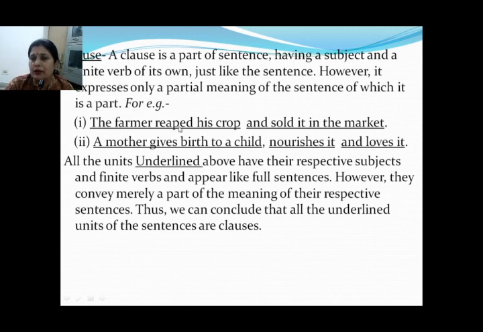The farmer reaped his crop and sold it in the market. So here the sentence is complete with the help of two clauses. First clause is the farmer reaped his crop and the second clause is and sold it in the market. You just see कि the farmer reaped his crop. Subject is there, the farmer, and the verb is there, reaped. So this is a clause. Then you just see in this and sold it in the market. The market, subject is there, sold, verb is there.